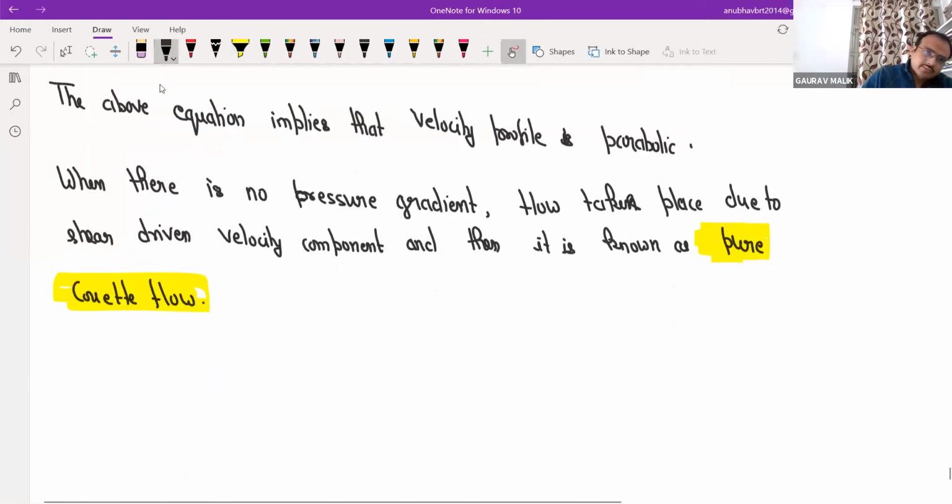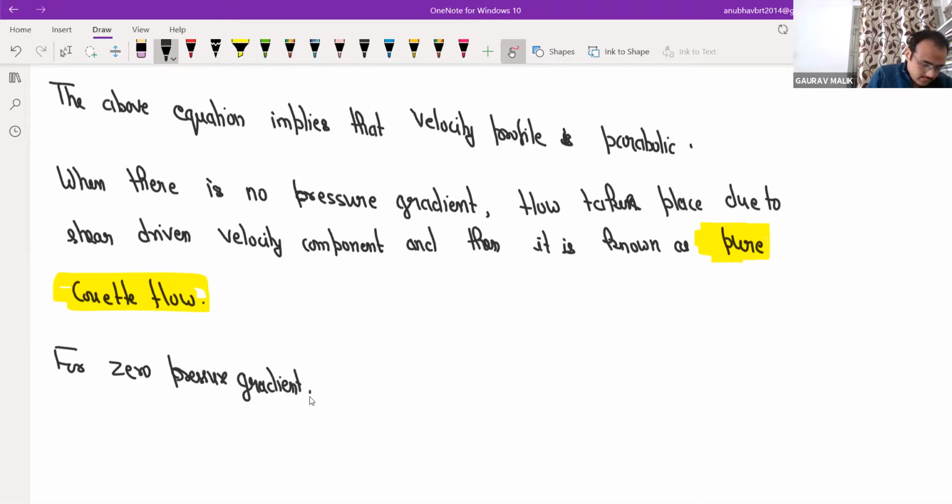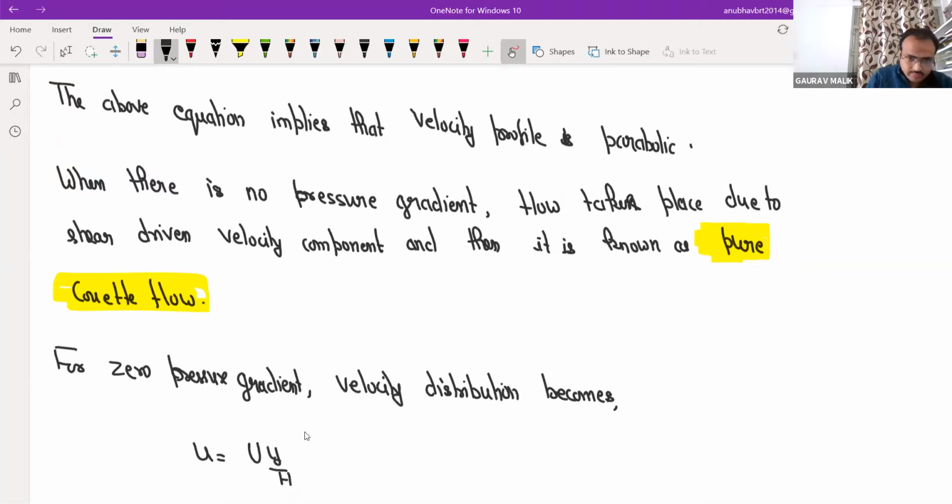We can write, for zero pressure gradient, the velocity distribution becomes u is equal to U into y by h.